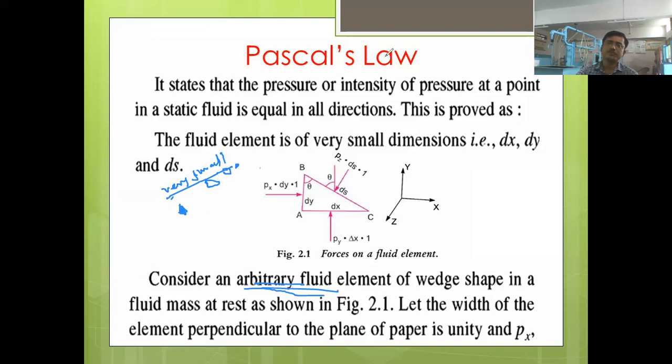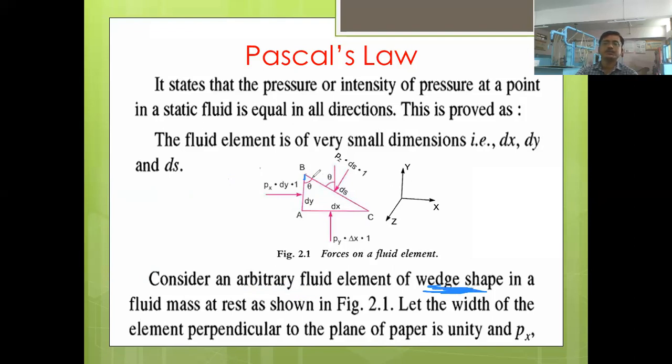Okay, for simplicity of the derivation, here we have considered the shape of the fluid element as a wedge shape. What shape have we considered here? It is a wedge shape. Wedge shape means what?